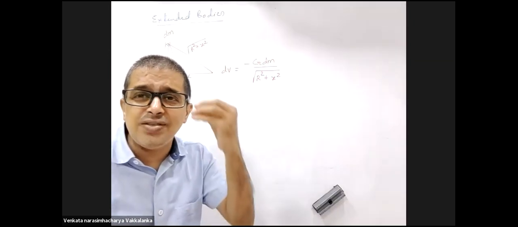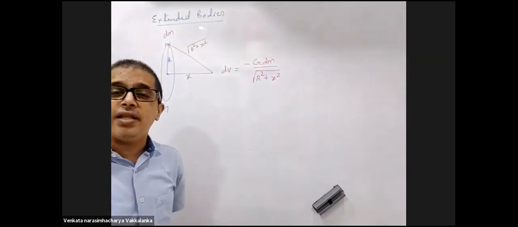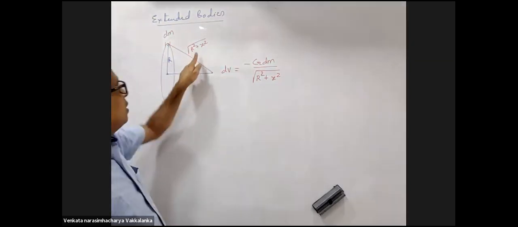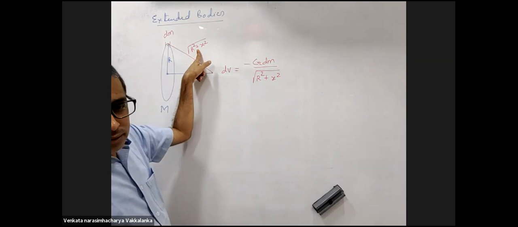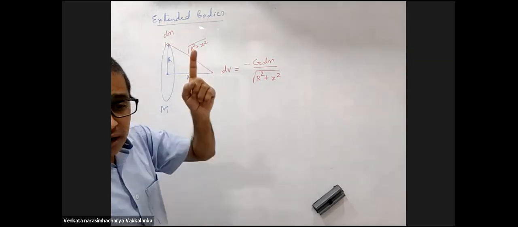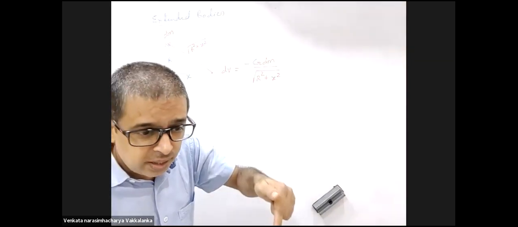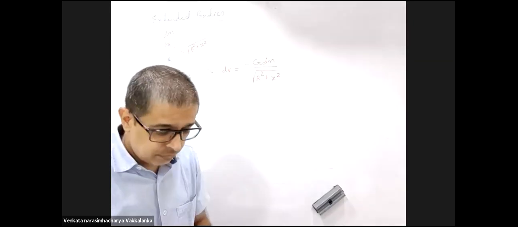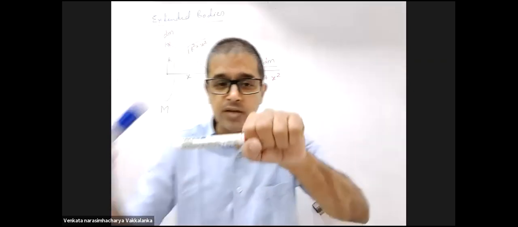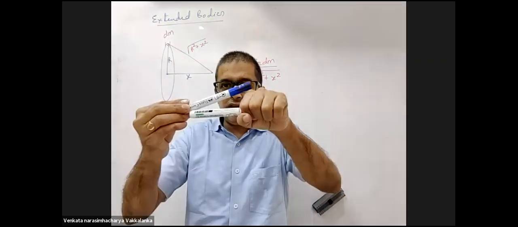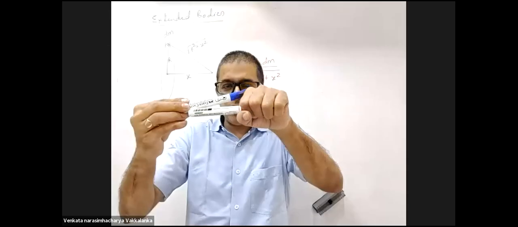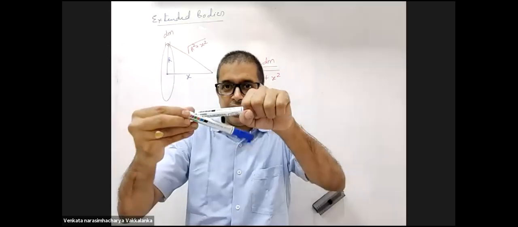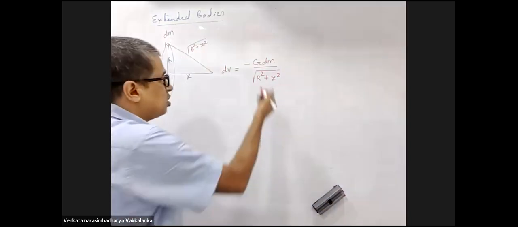Integration of this is the easiest integration ever that we will come across in physics. Root over of r square plus x square is a constant. Do you get that? Yes, sir. All of you visualize that: the length of this marker, even when it is going along, is constant. Are you able to visualize that? Yes, sir.